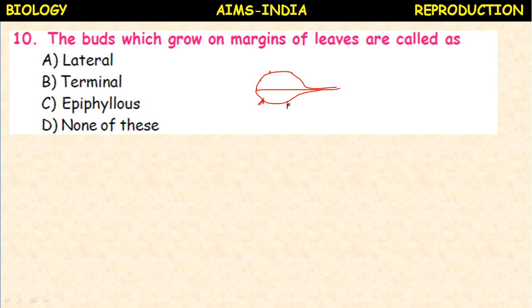These epiphyllous buds germinate to produce new plants. They produce roots. When you cut this portion and place it in the soil, or these buds by themselves detach from the leaf, fall in the soil and grow as an independent plant. Such buds are called epiphyllous buds.